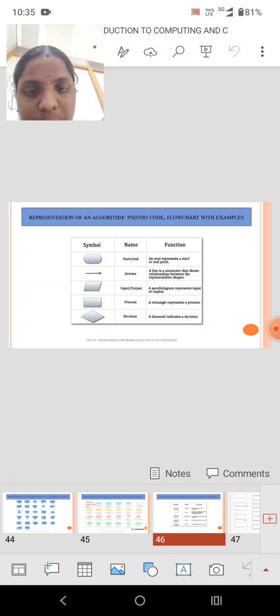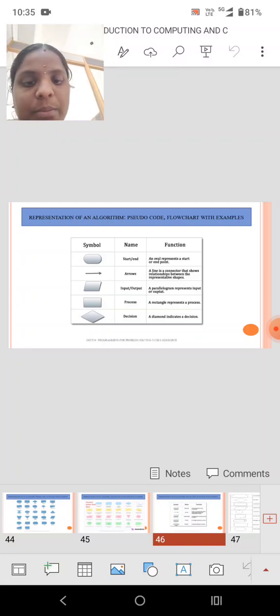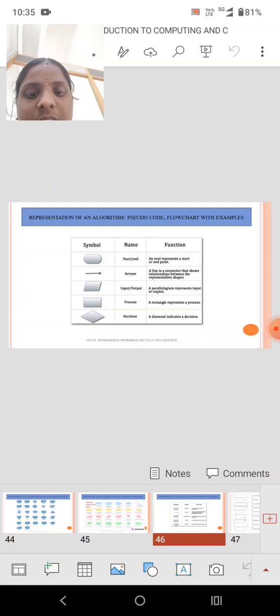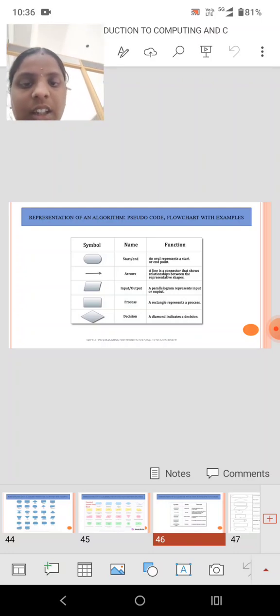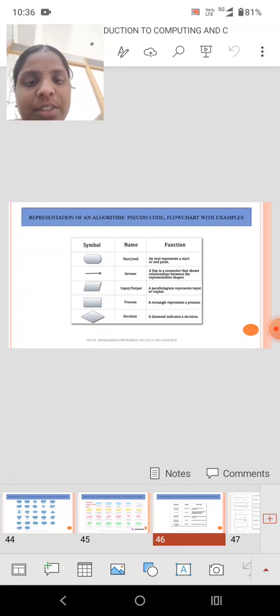Then for process we use the rectangle shape. A rectangle represents a process. Then for decision making, a diamond indicates a decision. These are some of the symbols, names and functions.